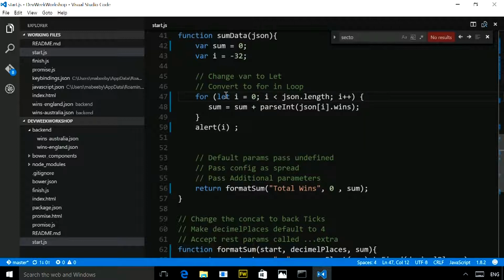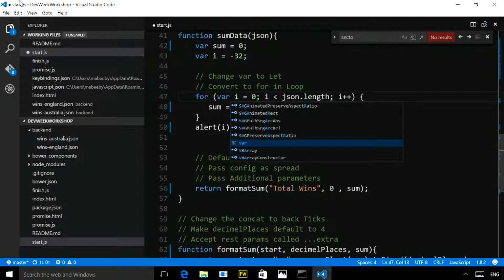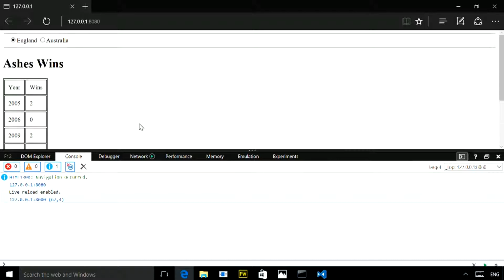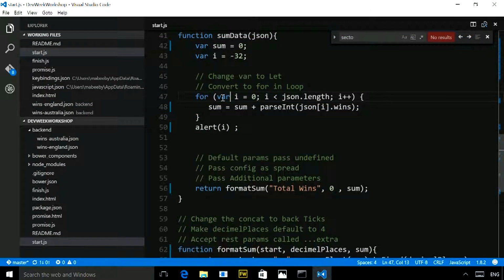Now, if I change that to var and save that, it would say 7. There are 7 pieces of data in my array, and that's how many times it's looped through it. But because I've put it as let, that i is only declared in this scope, and the outer i remains untouched.